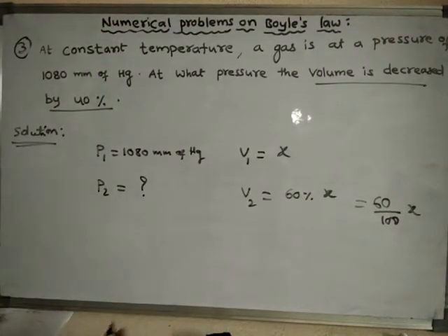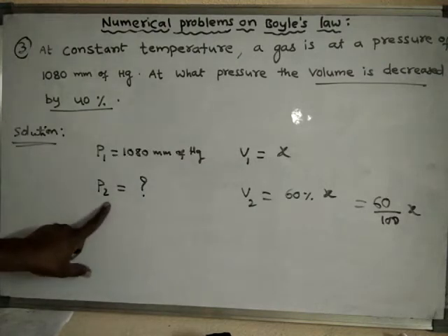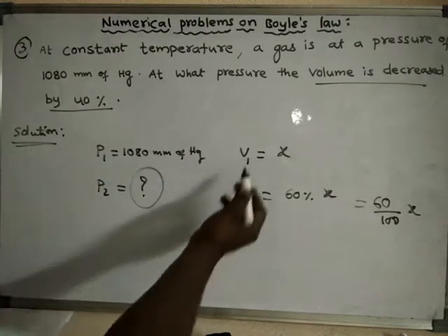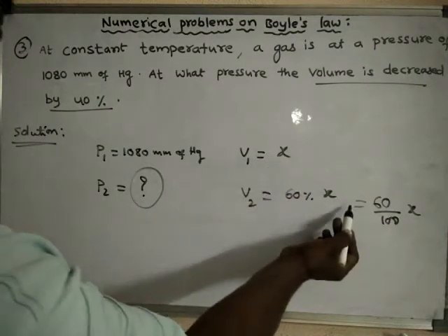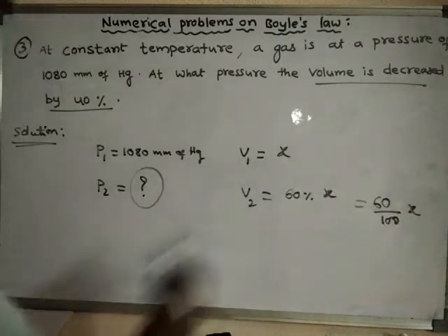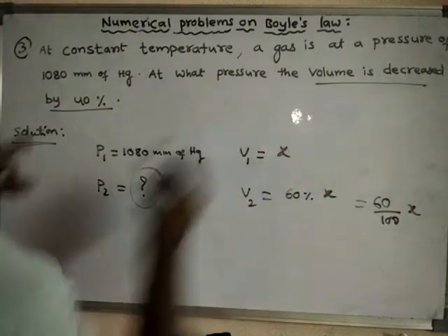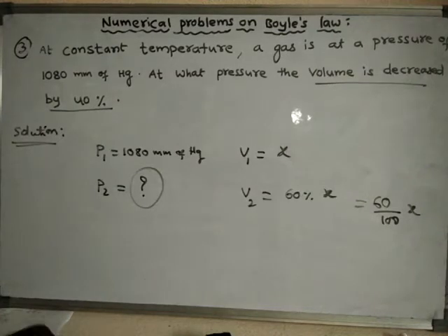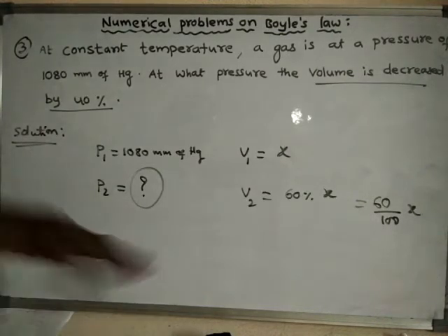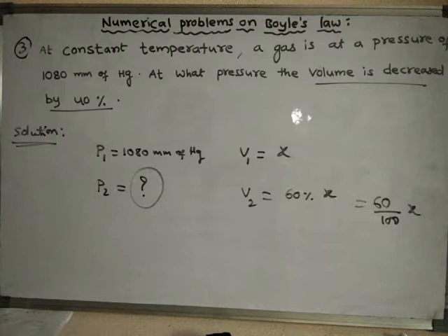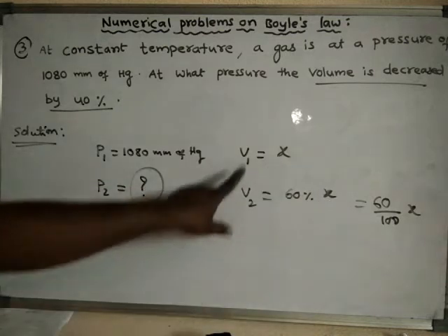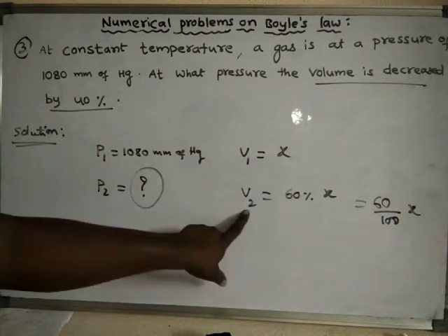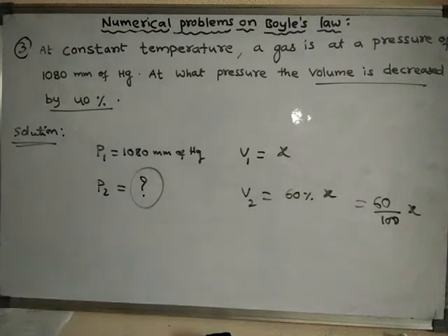Now at what pressure? We have to find at what pressure the volume will become 60 by 100 into X from X. That means the volume is decreased by 40%. What's the meaning of this? Volume decreased by 40% means that after removal of 40%, 60% of the initial volume is left over. So if the initial volume is X, then the final volume will be 60% of the initial volume.